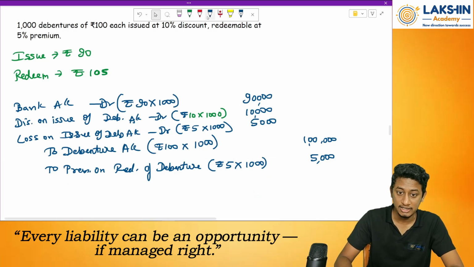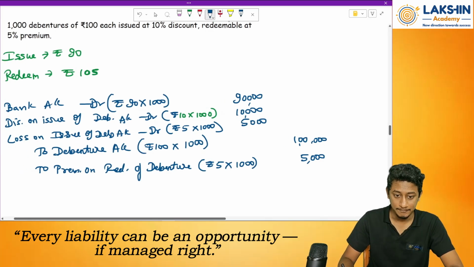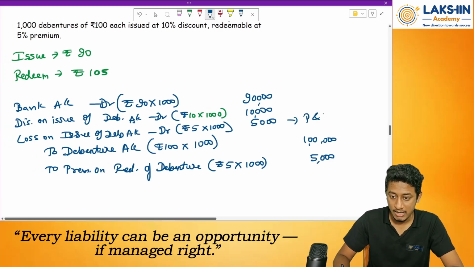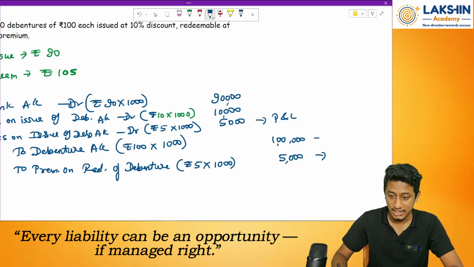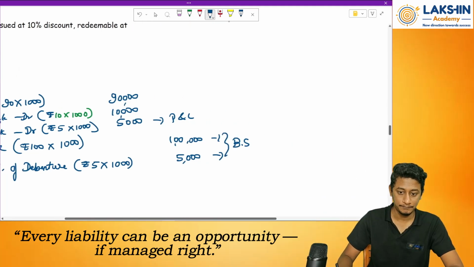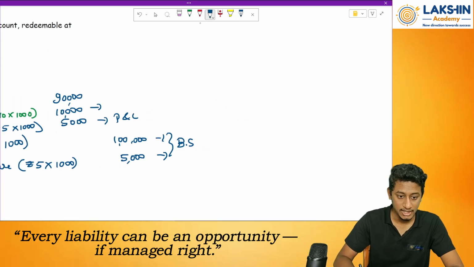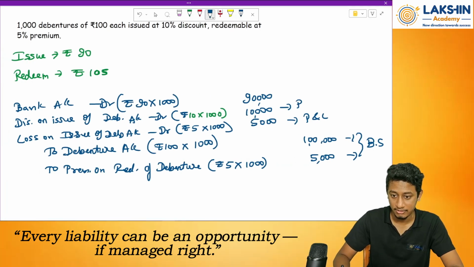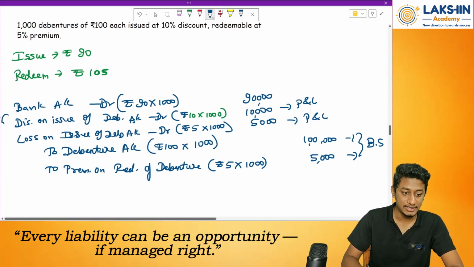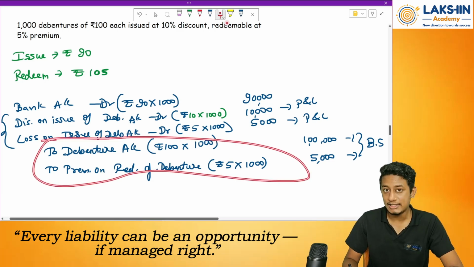So now come to the redemption entry. This will be transferred to my P&L account. This and this will be transferred to what? To the balance sheet, remember? Now this will also be transferred to the P&L account, because these both are expenses, and these both are liability in nature.